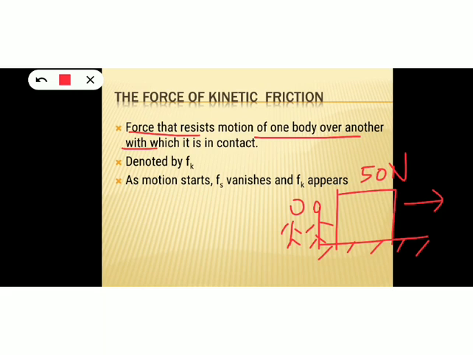That means when one body starts to move over the surface of another body, it forms the force of kinetic friction. Now it is denoted by Fk, and as motion starts, the static friction vanishes and kinetic friction appears.